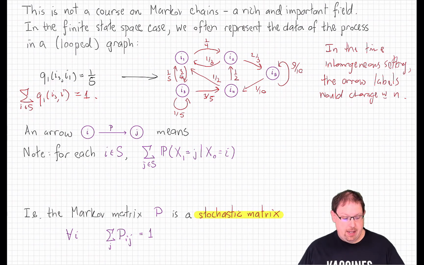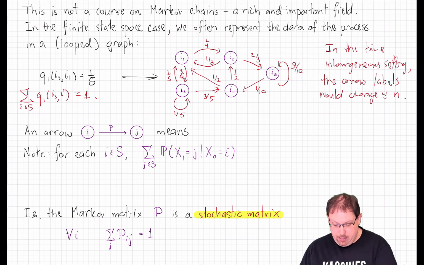Another way to think about that constraint without explicit reference to probability kernels is just to note that by definition, an arrow between i and j labeled with a p means nothing other than the probability that Xn+1 is in state j, given that Xn was in state i, is equal to p.